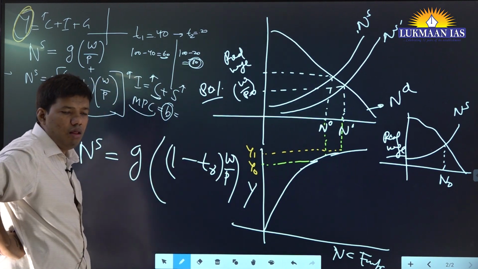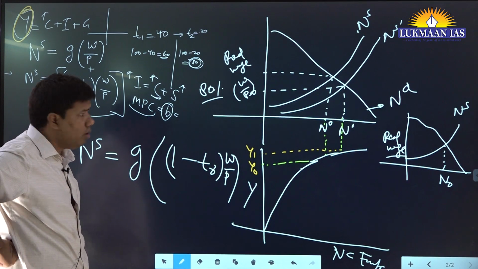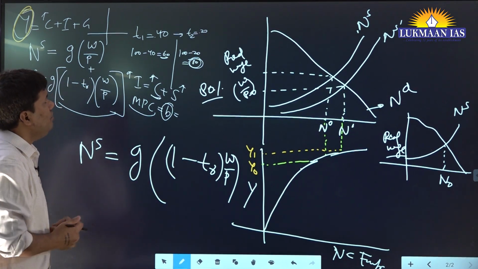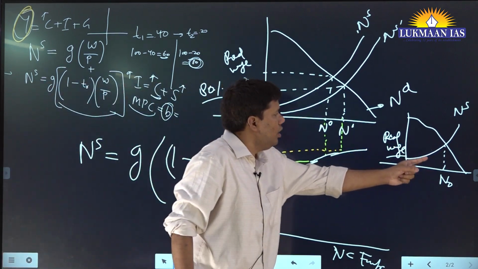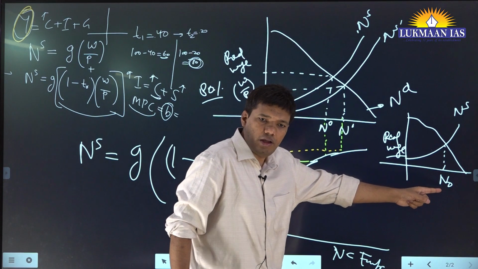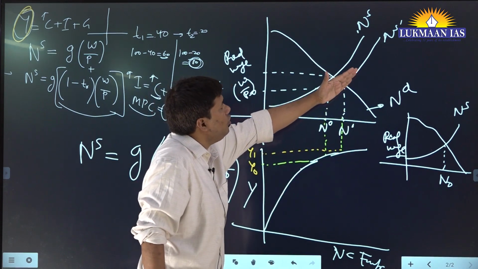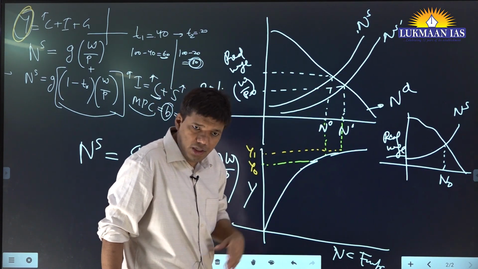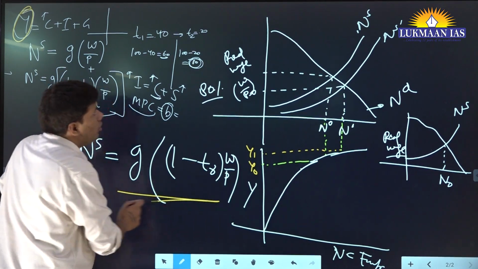Without explaining this graph, how can we say it in one sense? So you will say simply like this. You don't need to draw this graph. You will keep in your mind this story, how real wages and this story is there. Now you will convince yourself how, whenever your taxation is decreased, your labor is willing to work more. That is, labor supply will increase. How will you come to that concept from here?